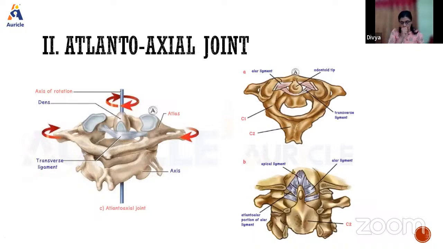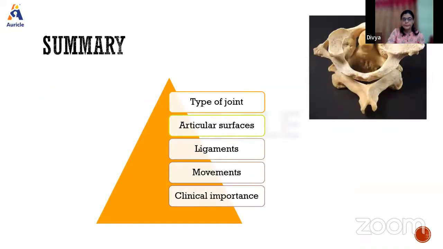The nerve supply of this atlantoaxial joint is mainly by the C2 nerves, and the movement is rotation. Basically the 'no' movement or side to side movement of the neck is brought about by this joint. What is the clinical importance? Why is the atlantoaxial joint asked? It is basically death due to judicial hanging.